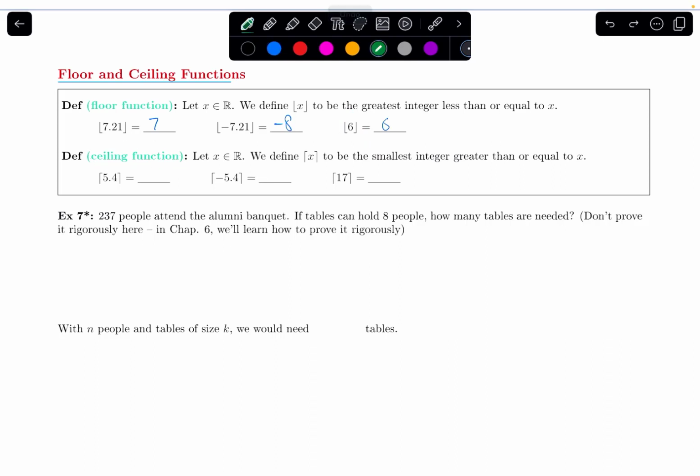We also have the ceiling function. That's written in a very similar way, but these brackets go up top. That indicates it's a ceiling. It is the smallest integer that is greater than or equal to x. So that means we are going to round up.